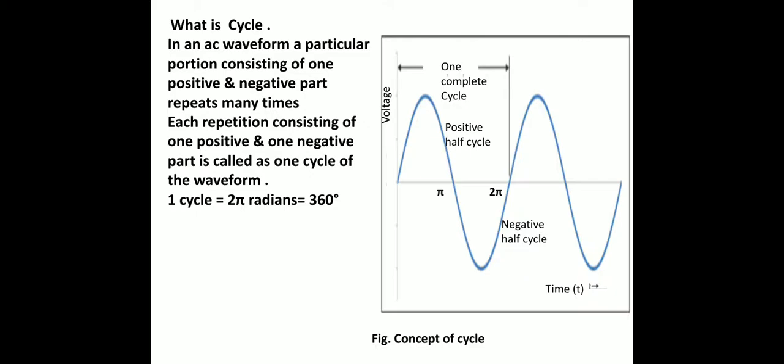That is, the instantaneous value is the value at a particular time.